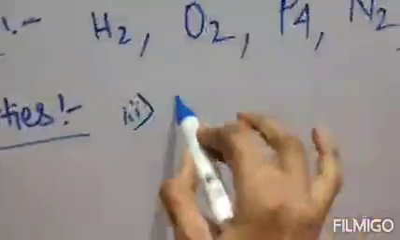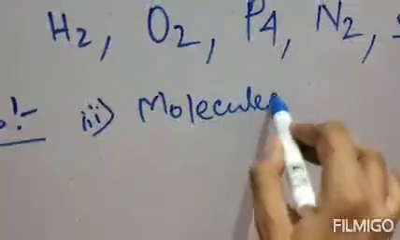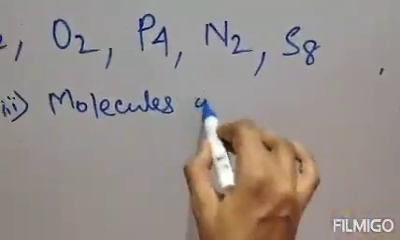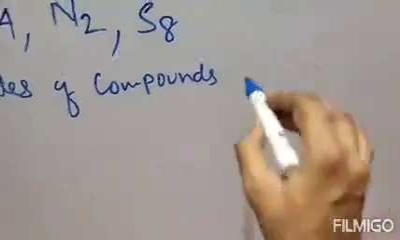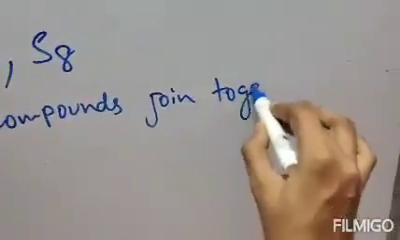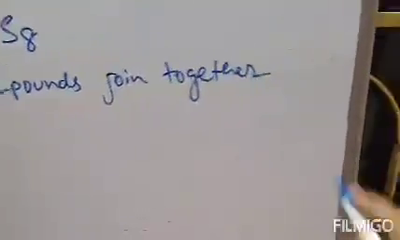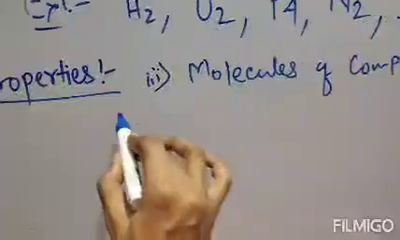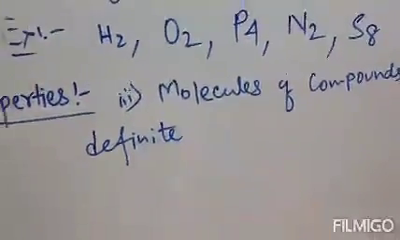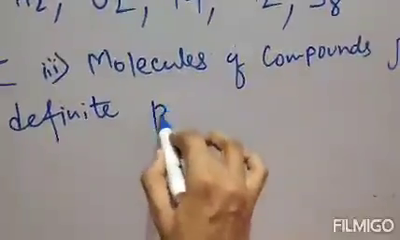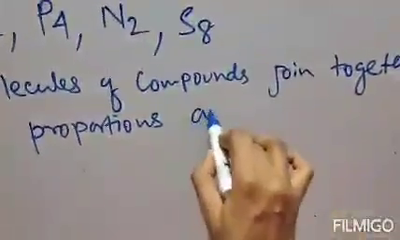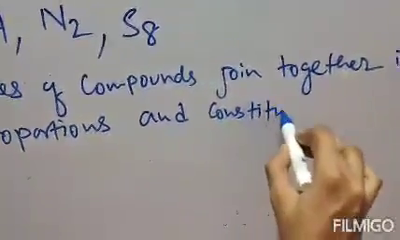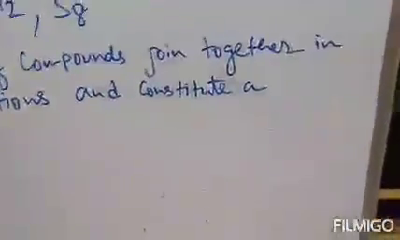So the third property: molecules of compounds join together in definite proportion, or you can say in fixed proportions, and constitute different types of atoms.